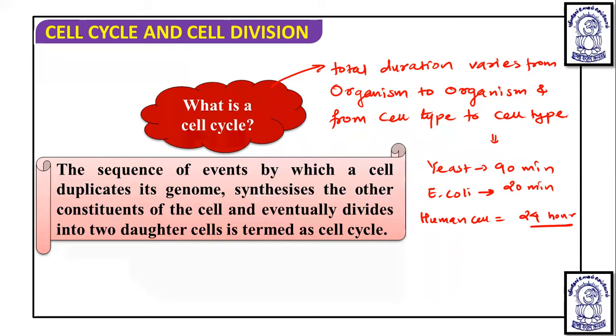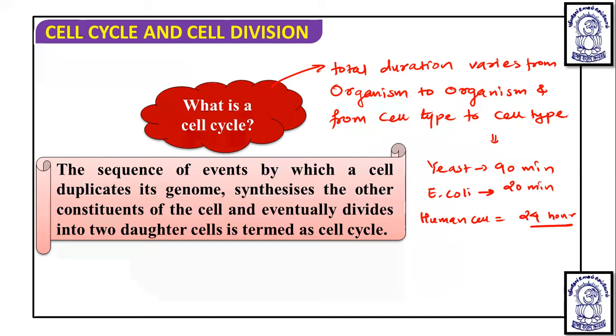So what does it include? The replication of DNA, synthesis of all the other constituents of the cell like cell organelles and cell components, and ultimately division into two daughter cells. And these two daughter cells will be equal, identical to the parent cell. Okay, so this is the cell cycle.